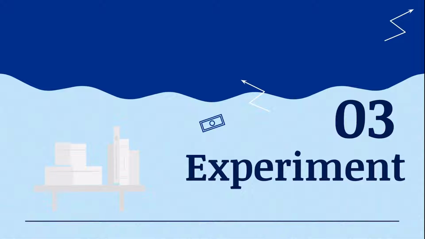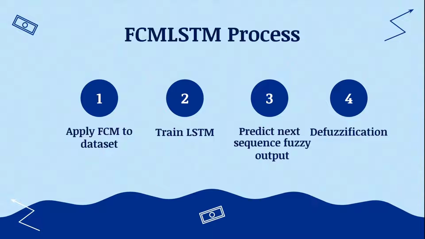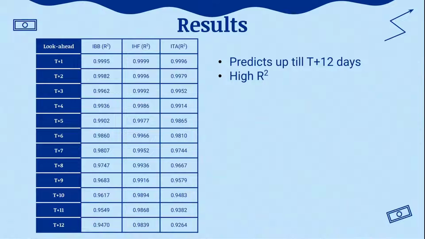I will now go through the experiment conducted using FCMLSTM. The FCMLSTM process consists of 4 steps. Step 1 is to apply FCM to the dataset. Step 2 is to train the LSTM using a training dataset. Step 3 is to predict the next sequence fuzzy output. Step 4 is to apply defuzzification to convert the fuzzy output to crisp output. These are the results experimented on 3 ETFs.